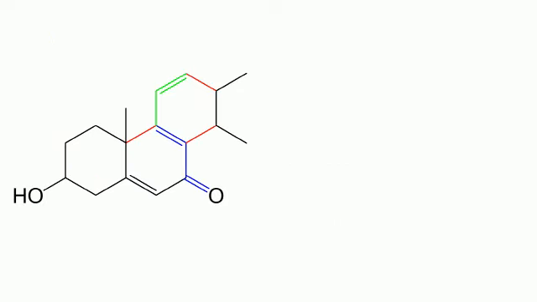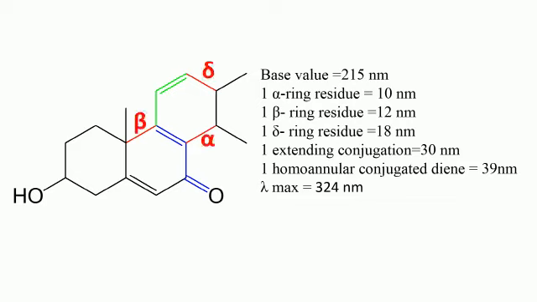This molecule has two conjugated systems. One is the shorter conjugated system and the second one is the longest conjugated system as shown here. So whenever we come across such examples, we have to consider the longest conjugation system. So this molecule has three substituents. One is at alpha position, one at beta position, and one at delta position.